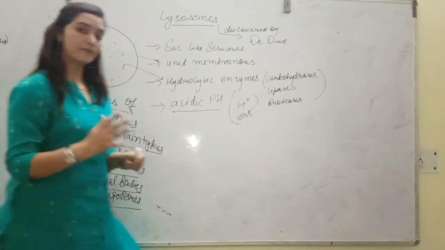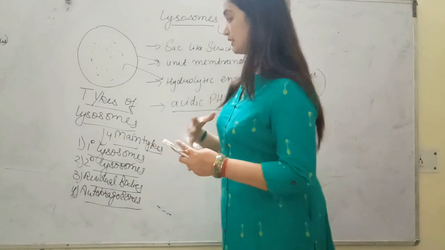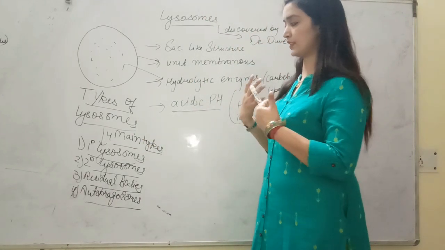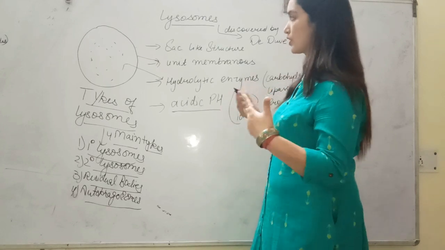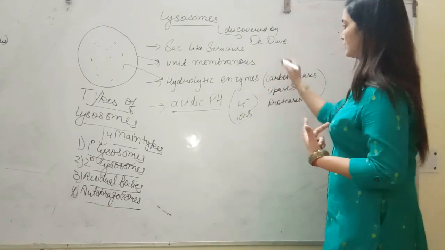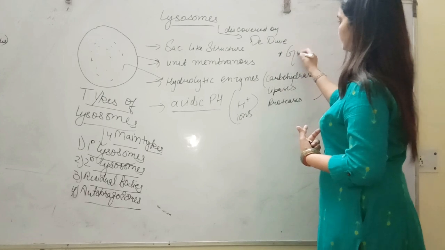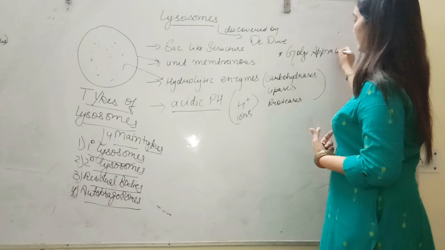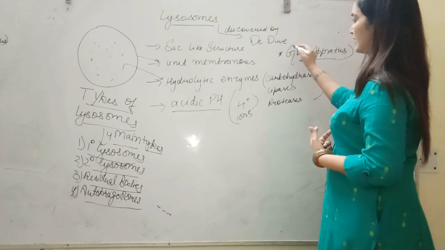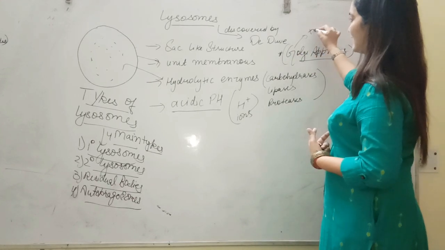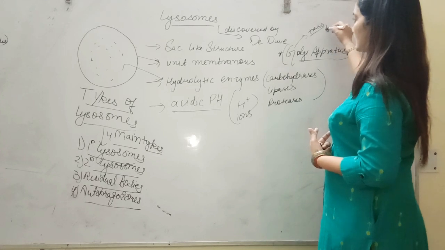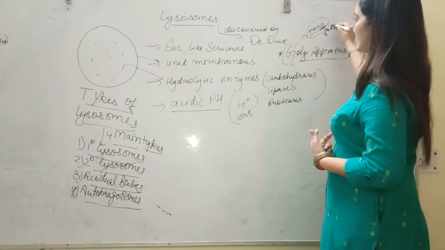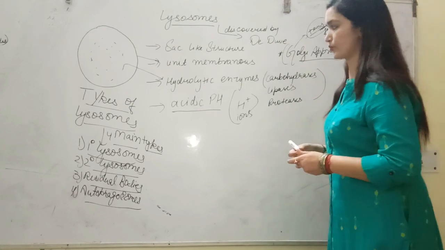Primary lysosomes are the first type of lysosome, formed primarily with the help of the Golgi apparatus. Which organelle is helping in the formation of this lysosome? Golgi apparatus. Specifically, the trans face helps in the formation of these lysosomes.